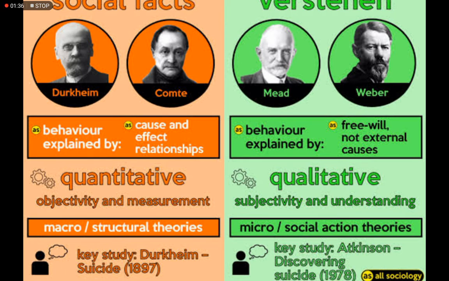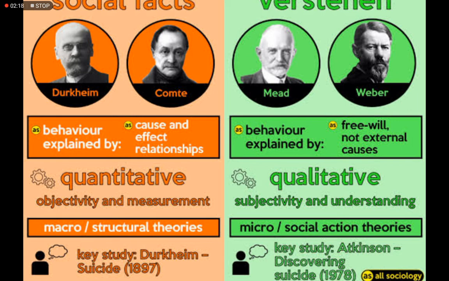For example, Durkheim studied suicide, wherein he compared the suicide rates in different countries. He did not study the individual victims of suicide. No, he says that that's not the way to go about it. The right way is to study the macro and structural reasons for suicide. So he came up with different reasons like the lack of integration or too much integration, and lack of regulation or too much regulation. Those were the dimensions upon which he gauged why people commit suicide, and he came up with four different types of suicides.